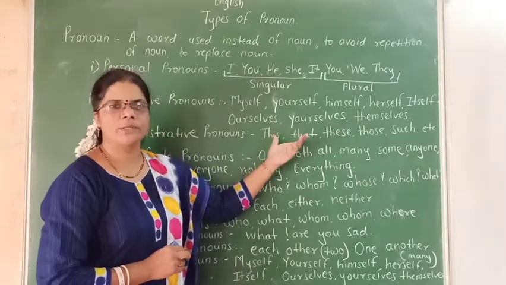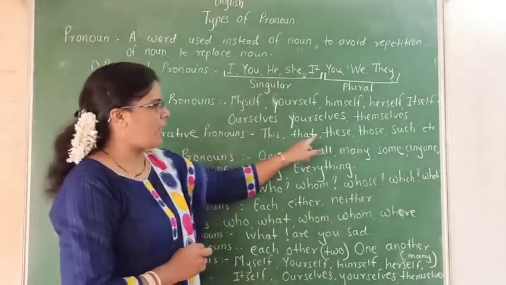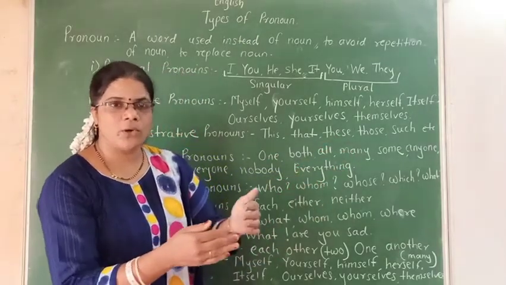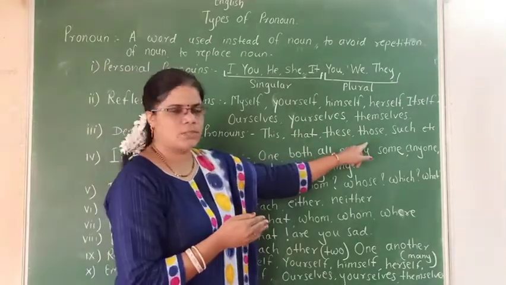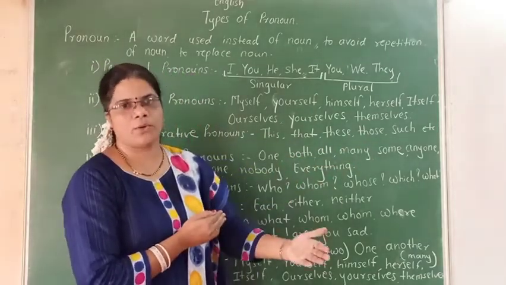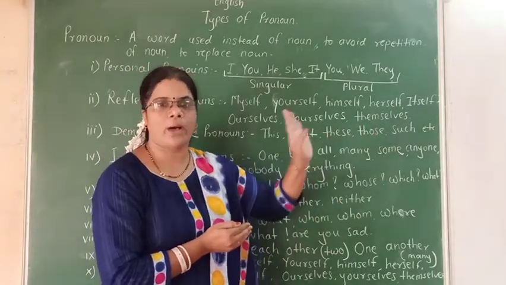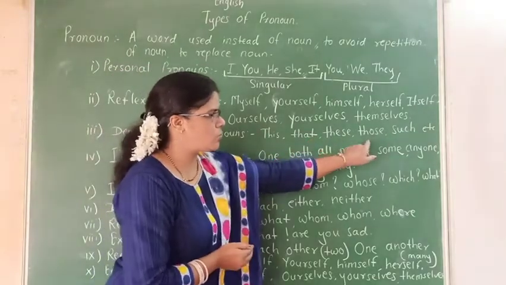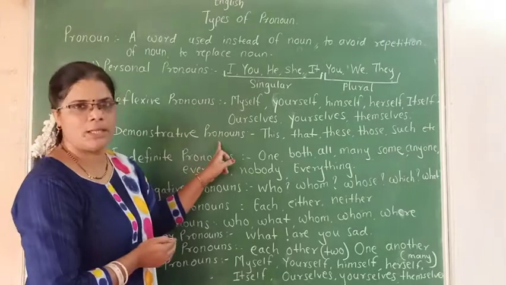Here's one more difference you have to remember. These and these are used for the nearest things, the things which are near one. That and those are used for the things which are far away, which are far. And so this, that, these, those are the demonstrative pronouns in English.